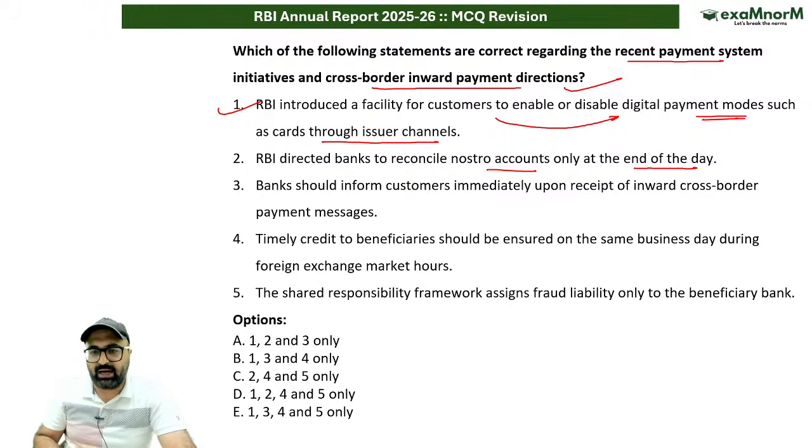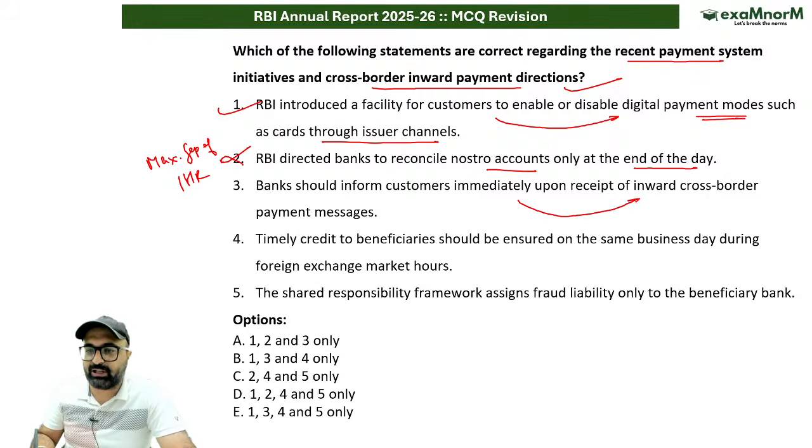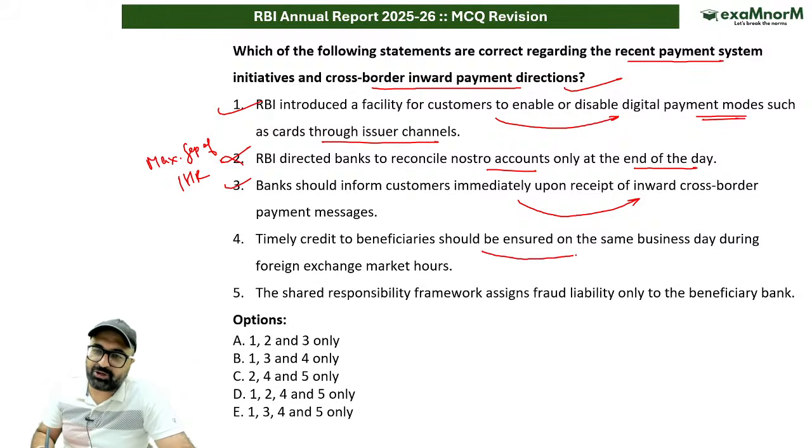The next is: RBI directed banks to reconcile Nostro accounts only at the end of the day. No, sir, this is wrong. RBI wants near real-time or frequent reconciliation with a maximum gap of 1 hour. यहाँ पे कहता है कि रियल टाइम या फिर ऑलमोस्ट रियल टाइम और फ्रीक्वेंट रिकंसाइलेशन जरूरी है. Banks should inform the customer immediately upon the receipt of inward cross-border payment messages. This is correct. लेकिन अगर पेमेंट मैसेज बैंकिंग आवर्स के बाद आएगा तो आप सुबह बता देना. Timely credit to the beneficiary should be ensured on the same business day during foreign exchange market hours.